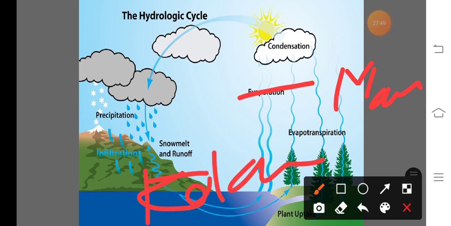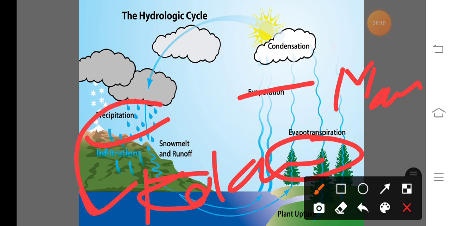So in case of Konkan region, the sea surface is present, that means sea is present. Also different mountains, and also maximum vegetation are present in the Konkan region. So due to these factors, maximum precipitation or rainfall occurs in the Konkan region.